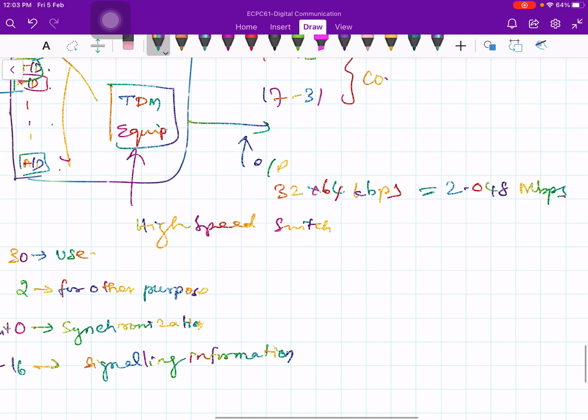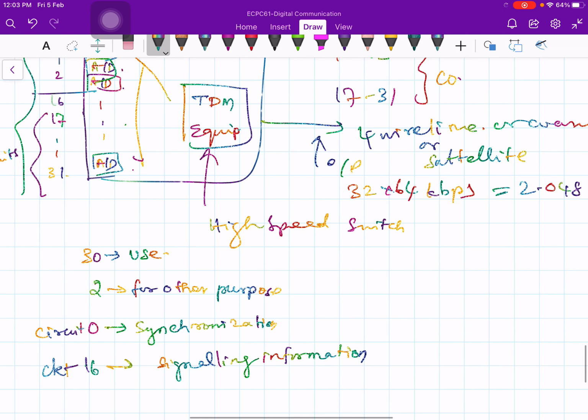And this 2.048 megabits per second could be transmitted over a 4-wire line, which could be a cable system, or even a satellite link. A 4-wire line, or a coaxial cable, or a satellite link, right? These A to D converters are designed to fulfill the European standard.